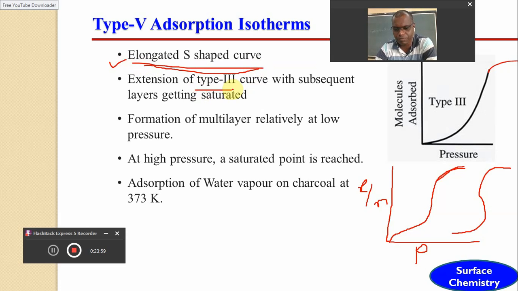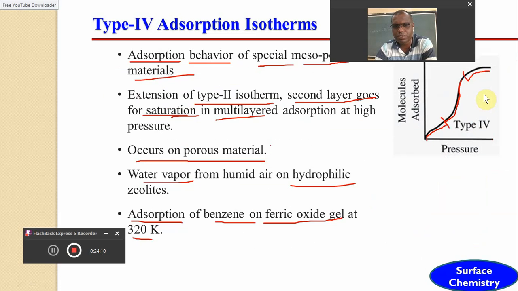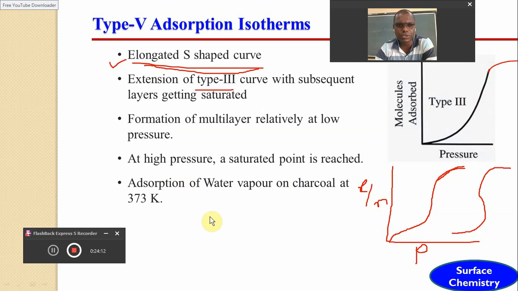and it is the extension of type 3. Here you can see the type 3. Initially there is a slight increase, and then a sudden, sharp increase, and this is observed in this case. So this type 5 is simply the extension of the type 3 adsorption isotherm with subsequent layers getting started,